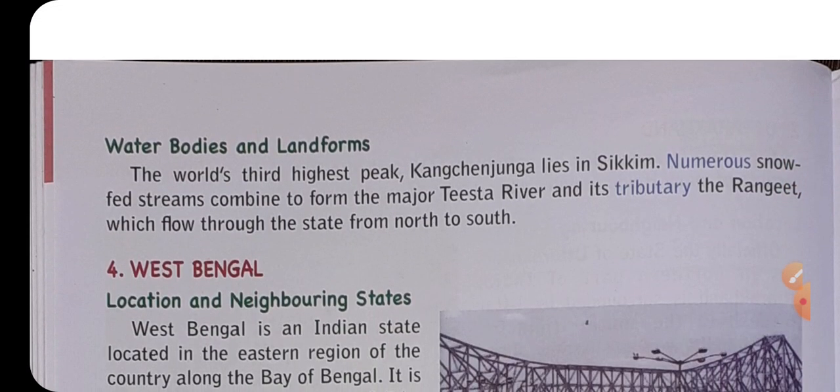The water bodies in this state are the snow-covered Tista River and its tributary the Rangit, which flow through the state from north to south. World's third highest peak, Kanchenjunga, lies in Sikkim.